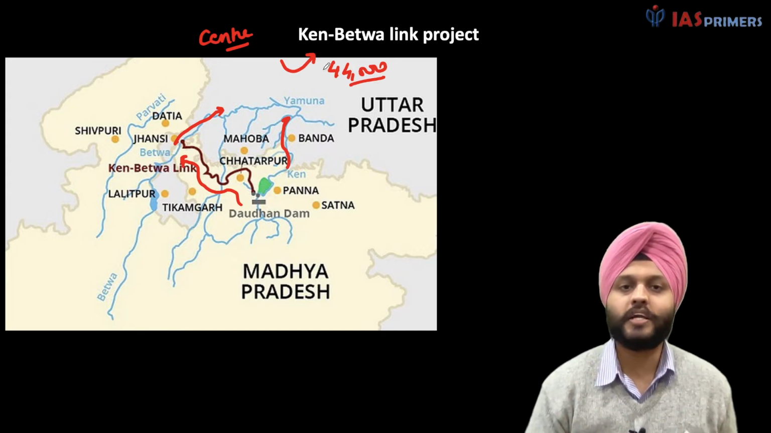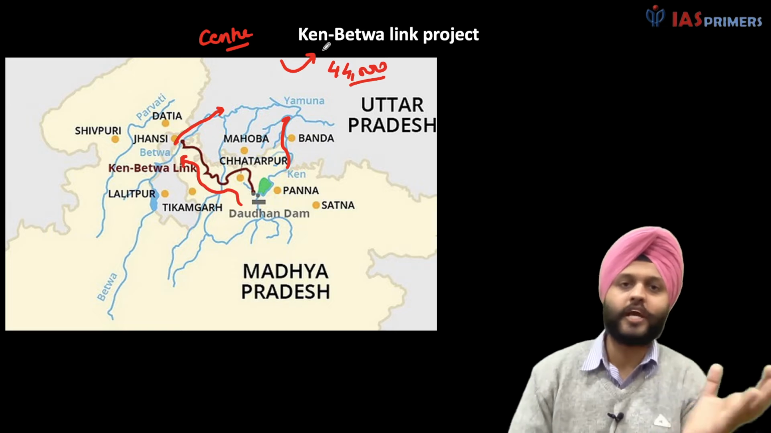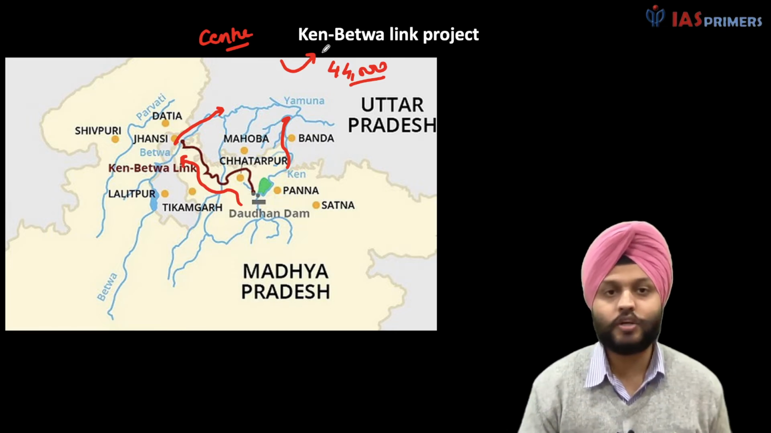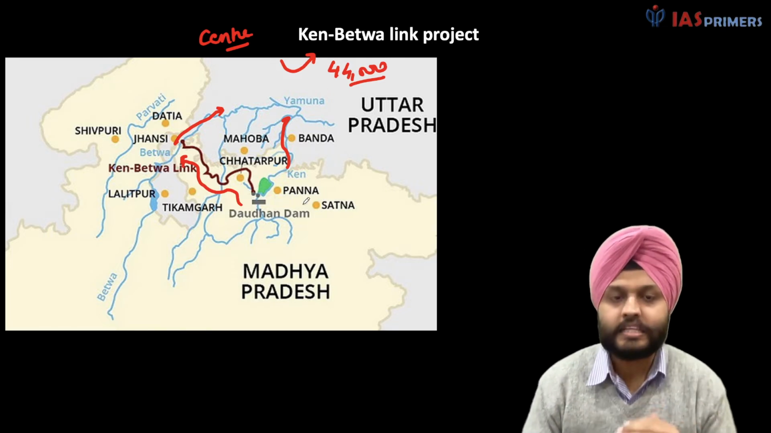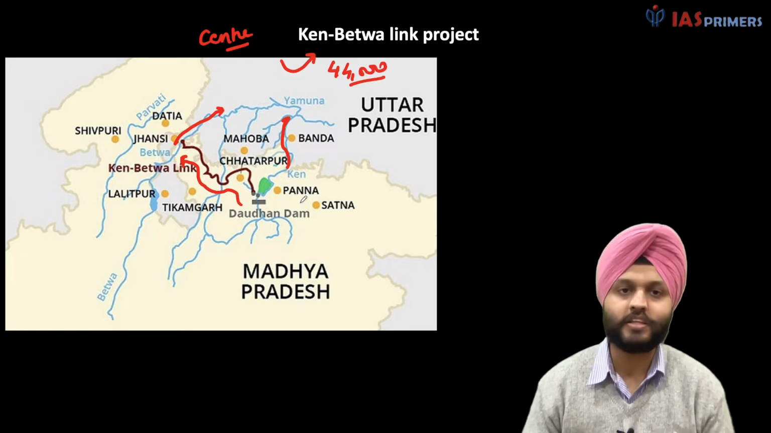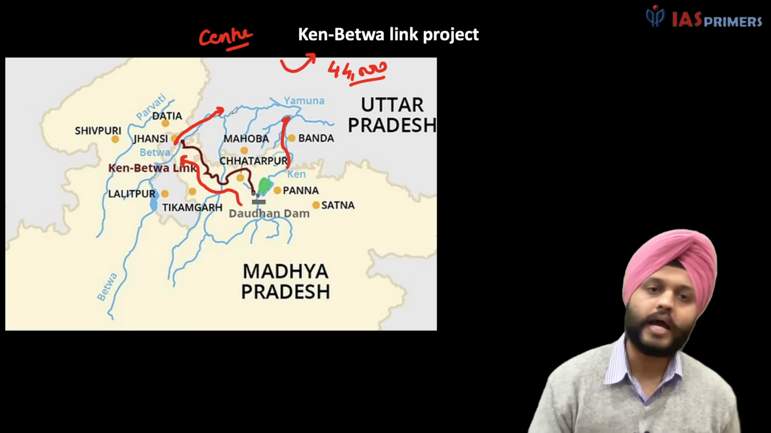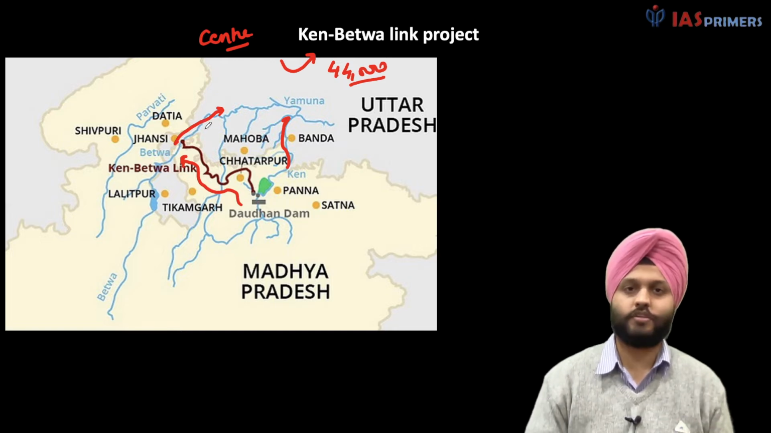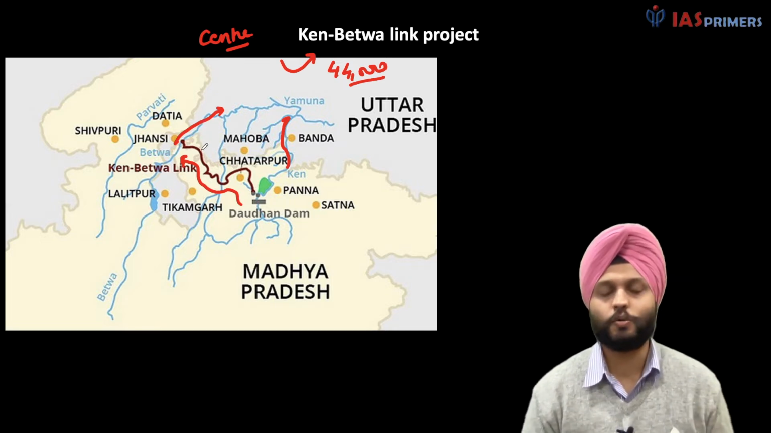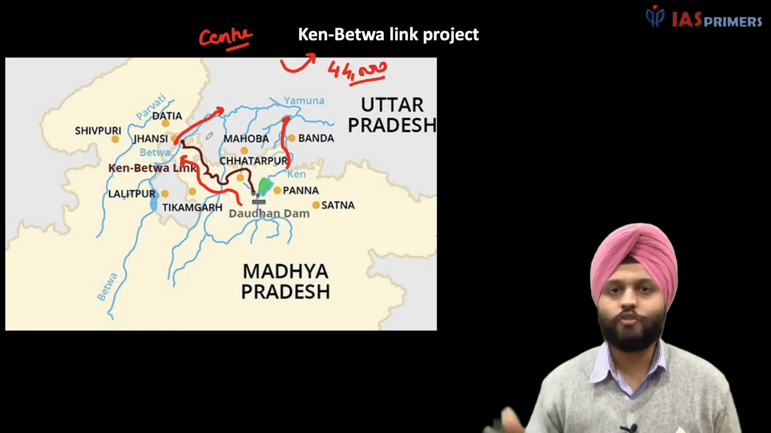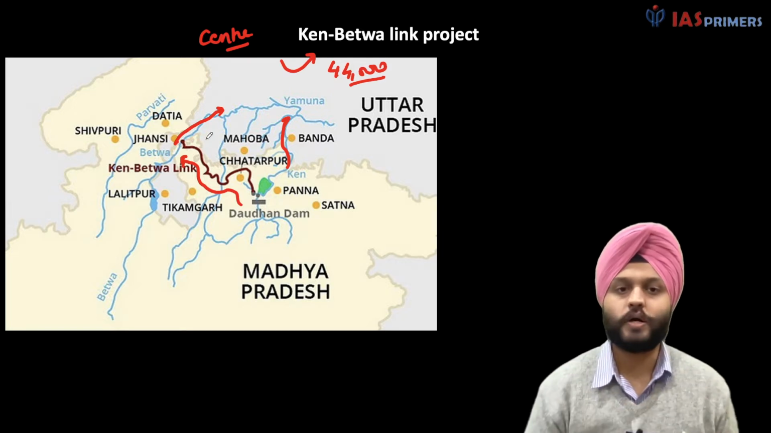Keep this in mind that when we write Ken and Betwa, Ken is to the eastern side. It is like the last tributary of river Yamuna. And Betwa is to the west, as you can see on the map on the screen over here. Water will be transferred from Ken to Betwa.